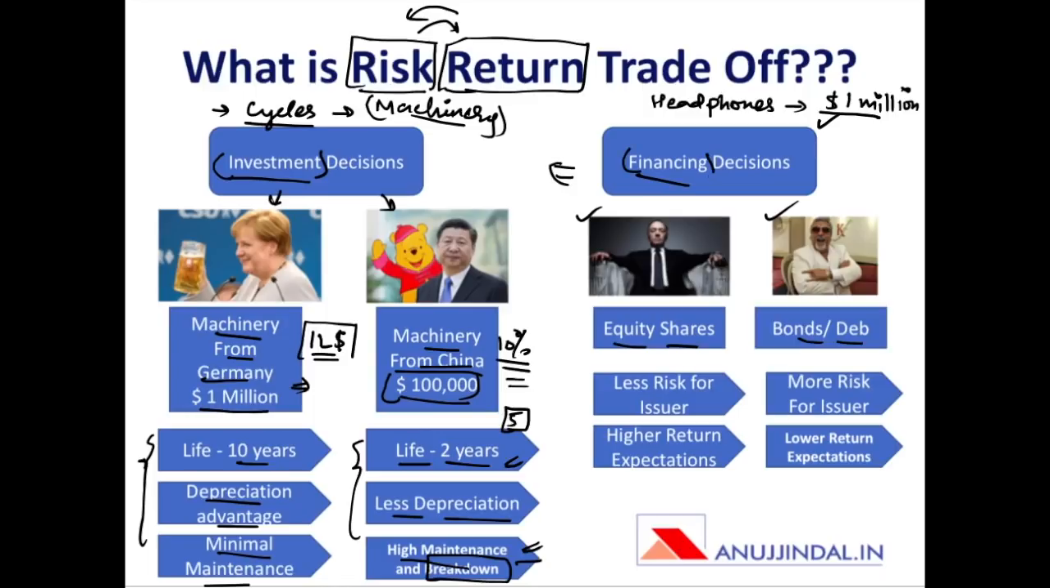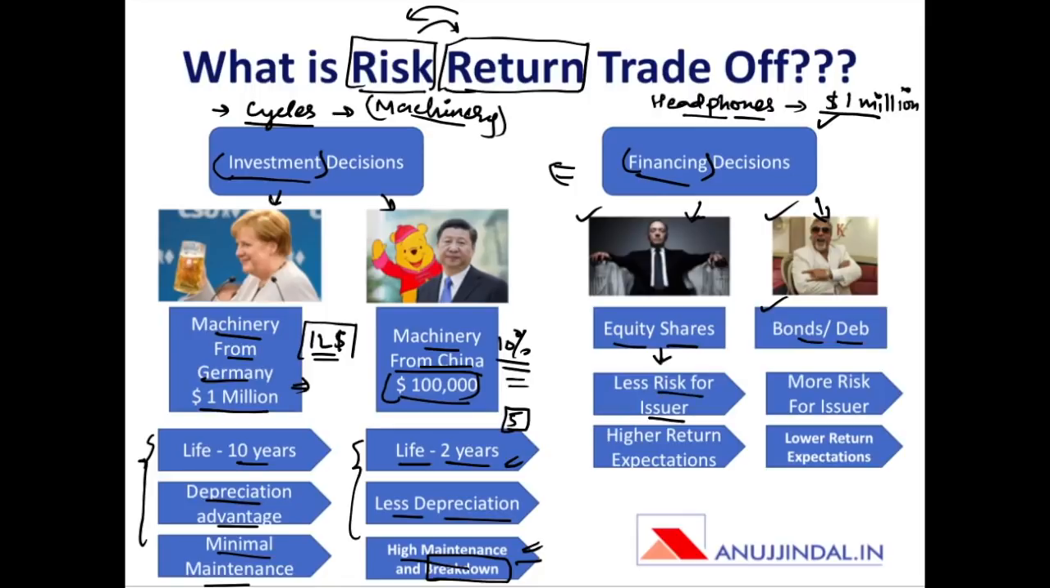Now, I want to finance this $1 million from the market, and therefore I will have to make some decisions as an issuer. As an issuer of equity shares or bonds, these are the two major choices that I have. I will have to decide what my portfolio of financing should be. Should I issue more equity shares in the company, or should I issue more bonds or debentures? What are the risks and what are the returns that are expected out of issue of equity shares?